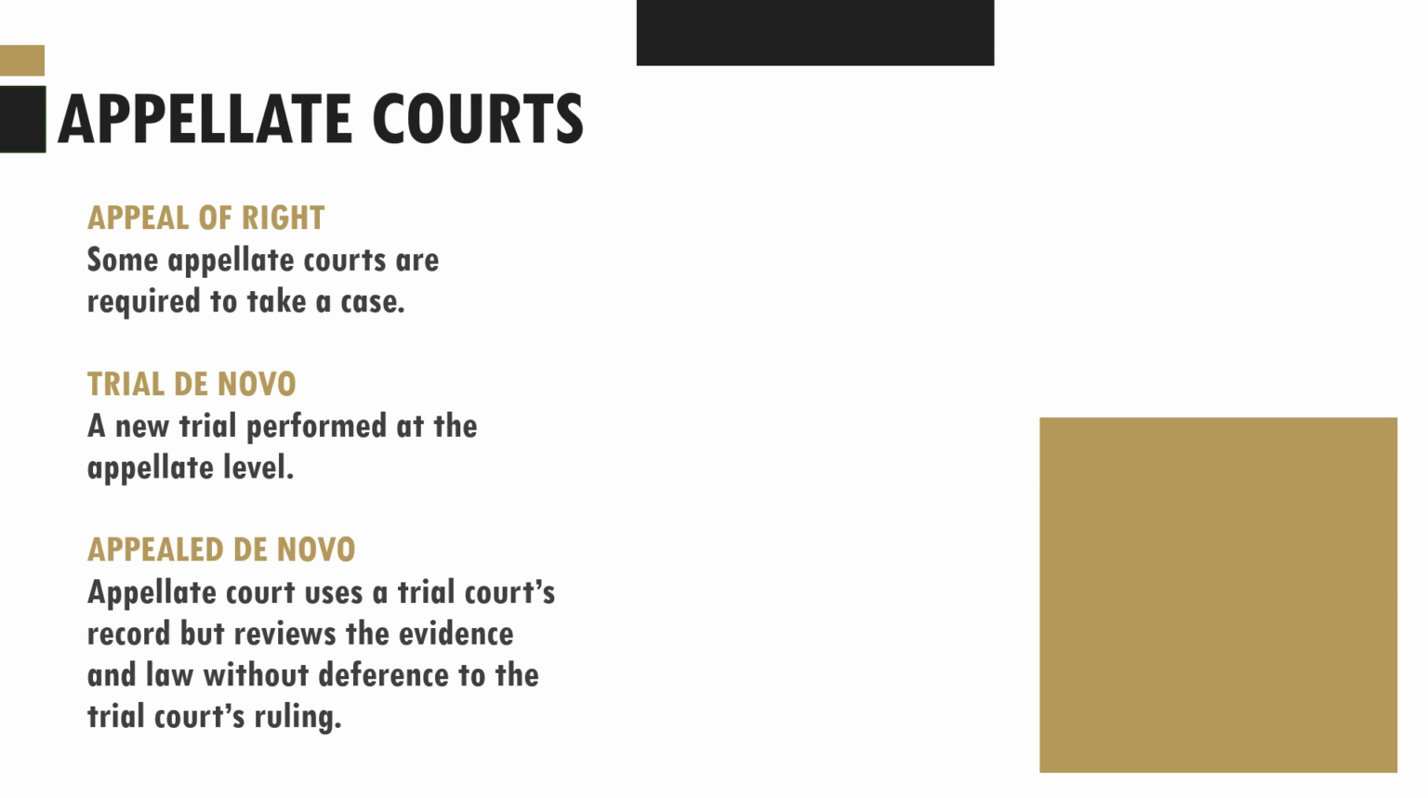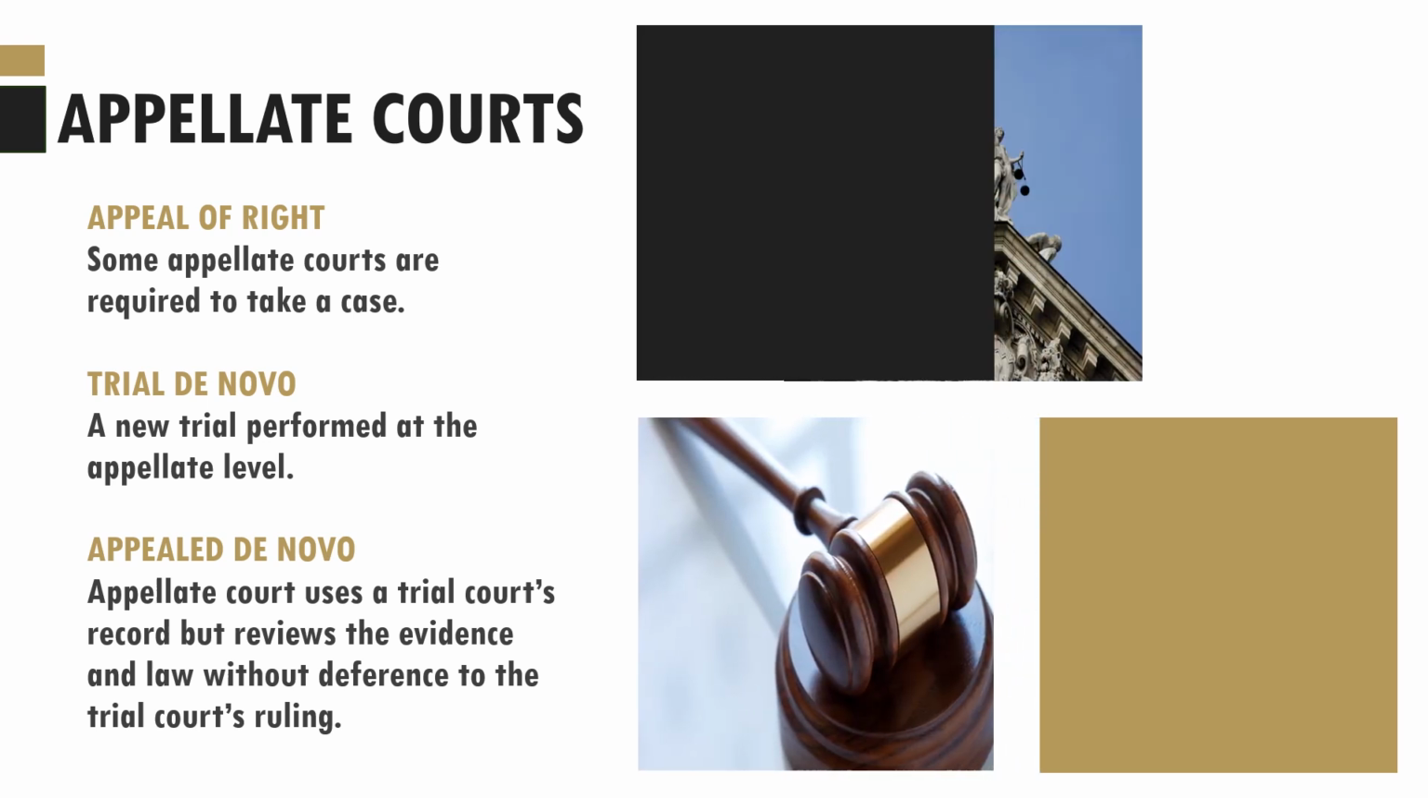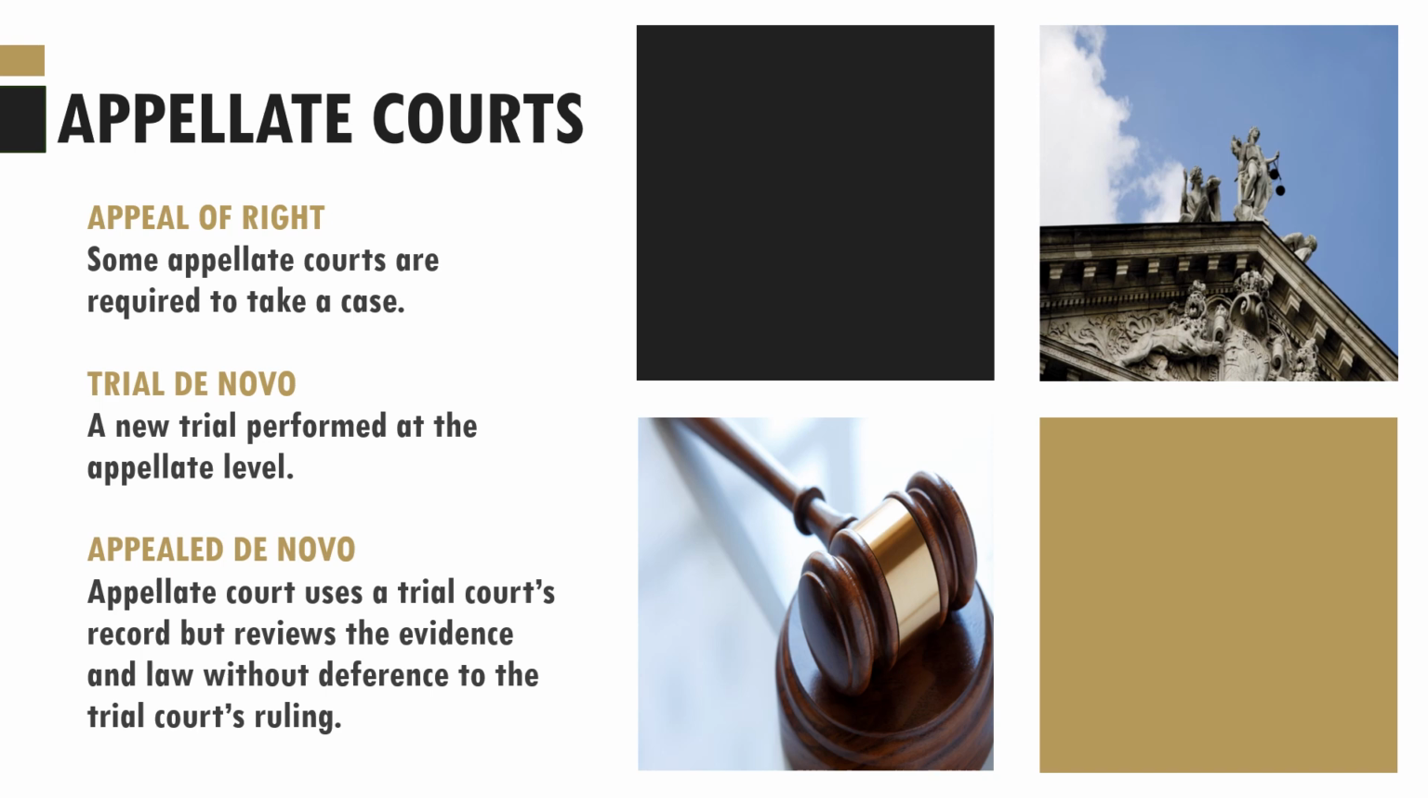Appellate courts are provided if lower court rulings qualify for a second look. Some appellate courts are required to take a case. This is known as an appeal of right. Not all cases qualify for an appeal. Discretion can belong to the court on what cases they choose to hear.